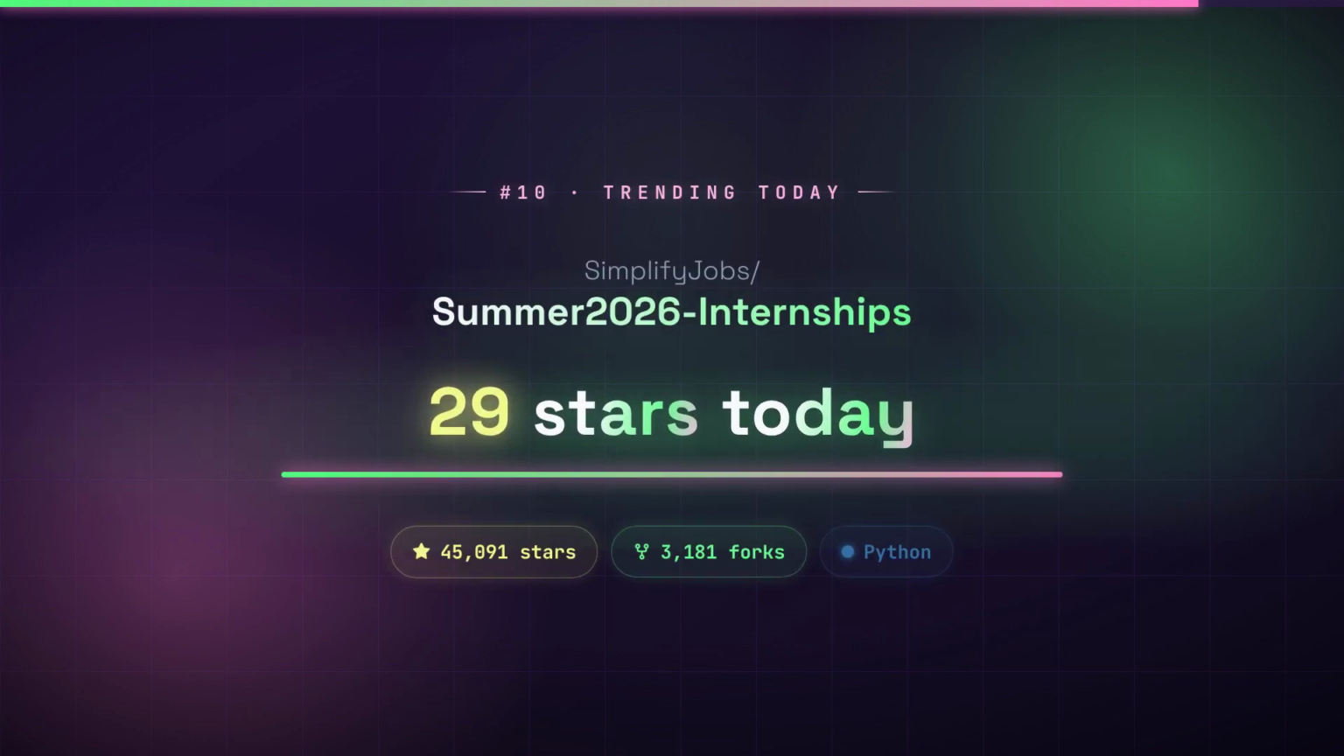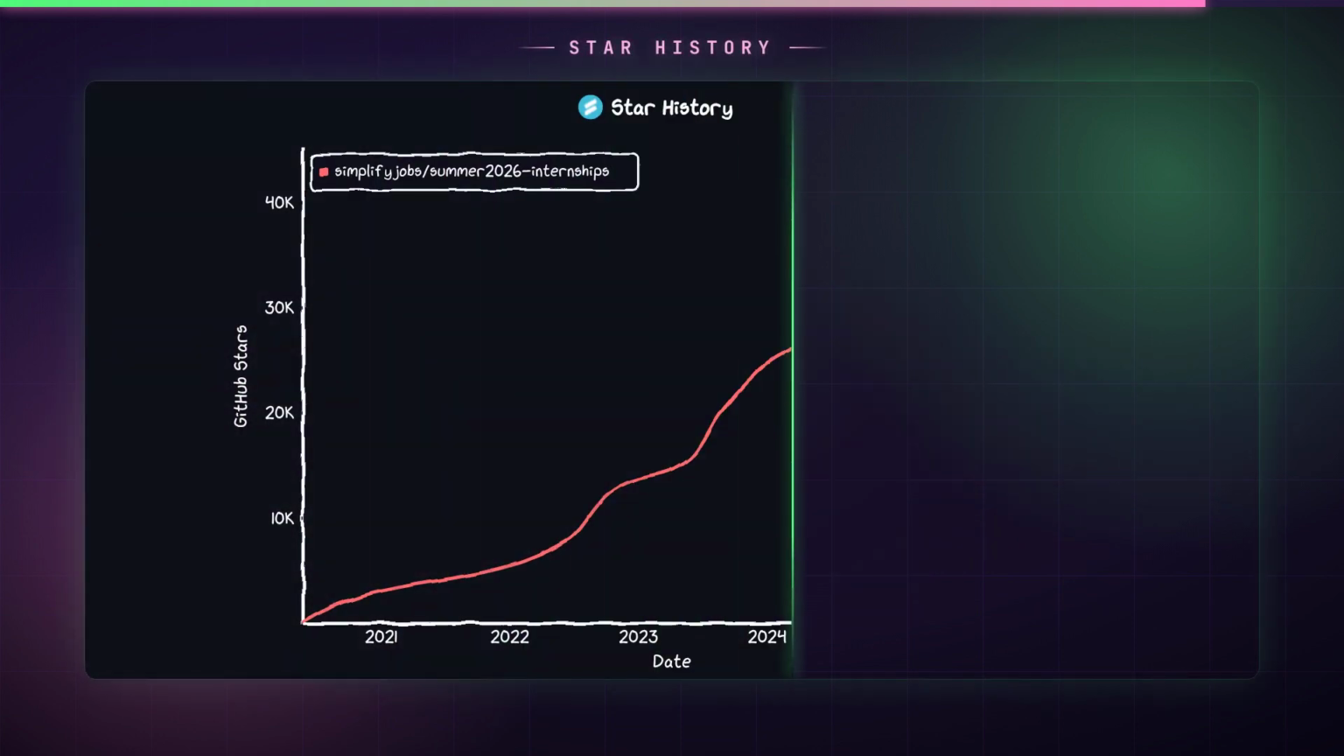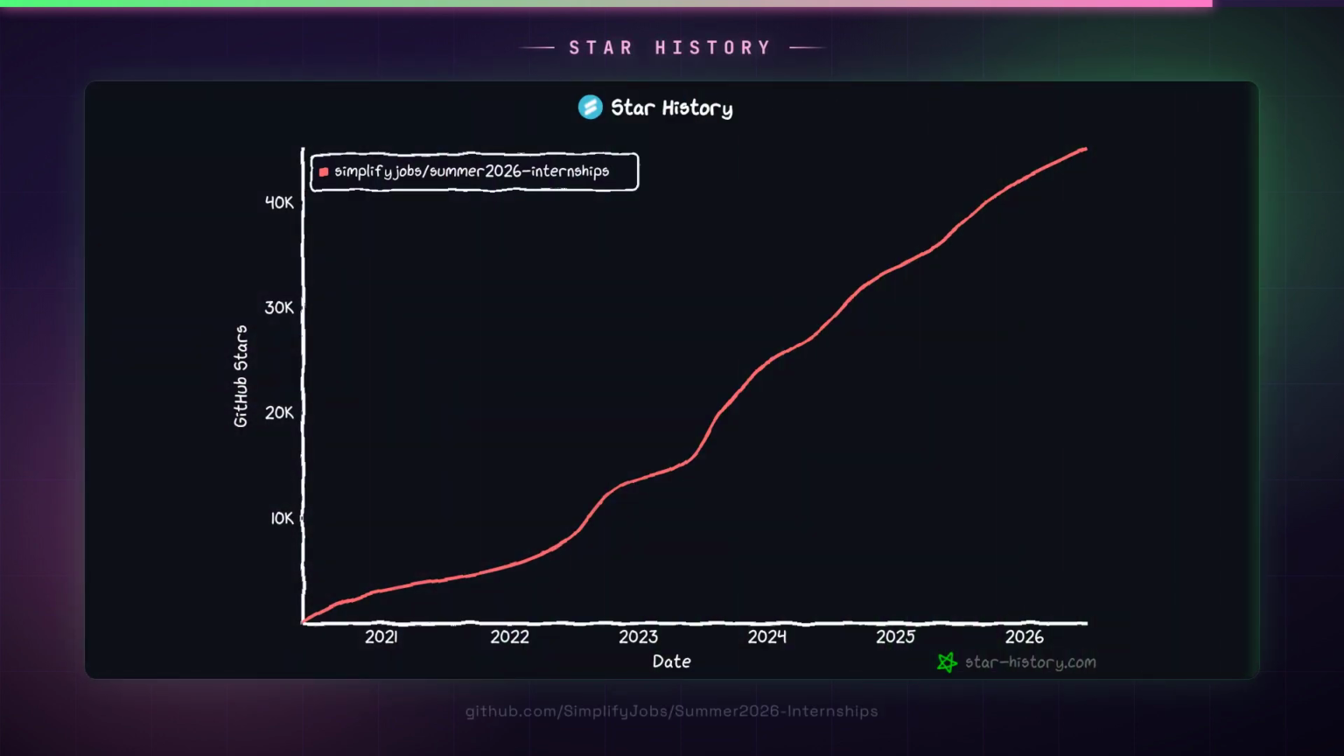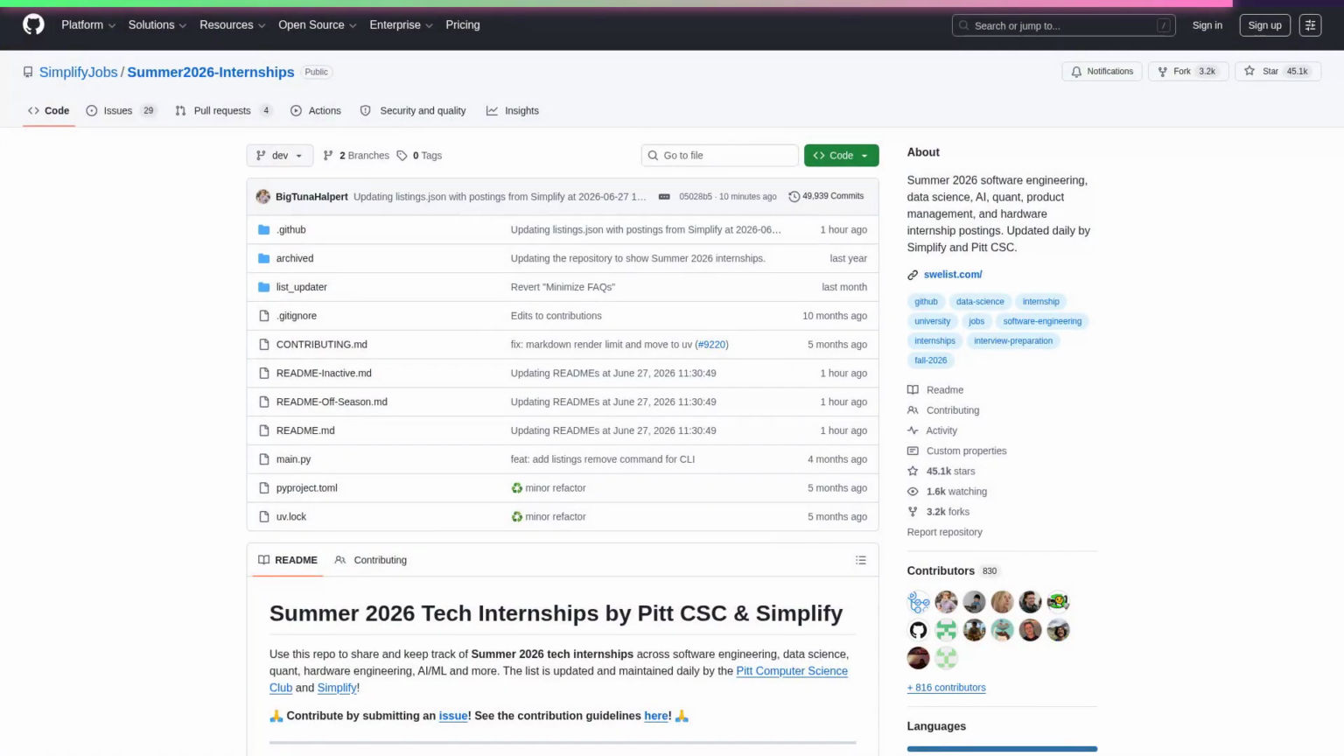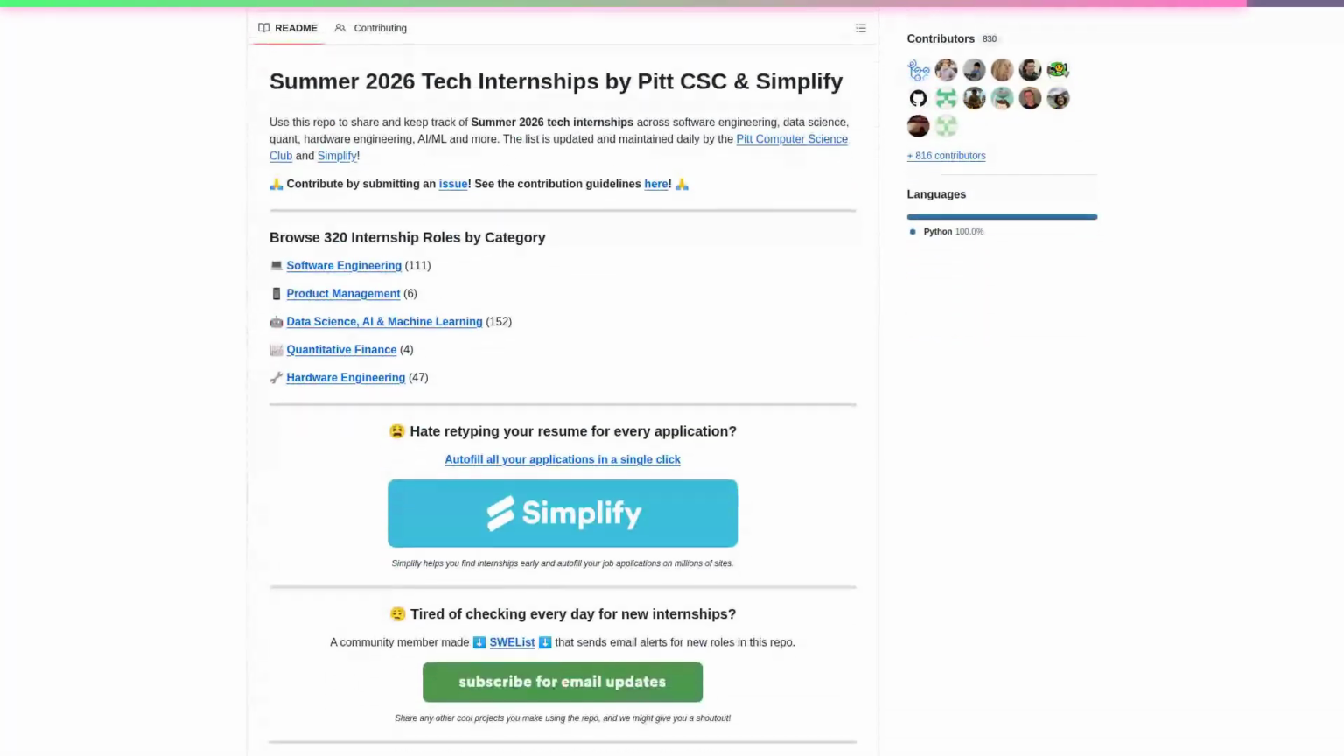Number 10. Summer 2026 Internships. 29 new stars today. This is a community-maintained, human-verified list of 2026 tech internships that combines crowdsourced tips with automated hourly scraping of company career pages, so you stop wasting time on stale listings and closed applications.